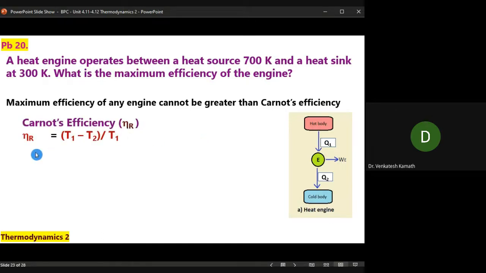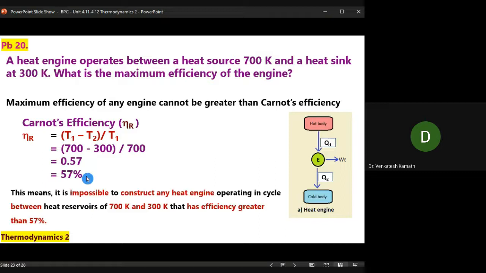Carnot's efficiency, eta, is given by (T1 minus T2) by T1. T1 is always greater than T2. Remember it. Efficiency is never negative. It's always positive. So let me put in the values: 700 minus 300, given in the problem, divided by 700, right? 400 by 700 is 57%.